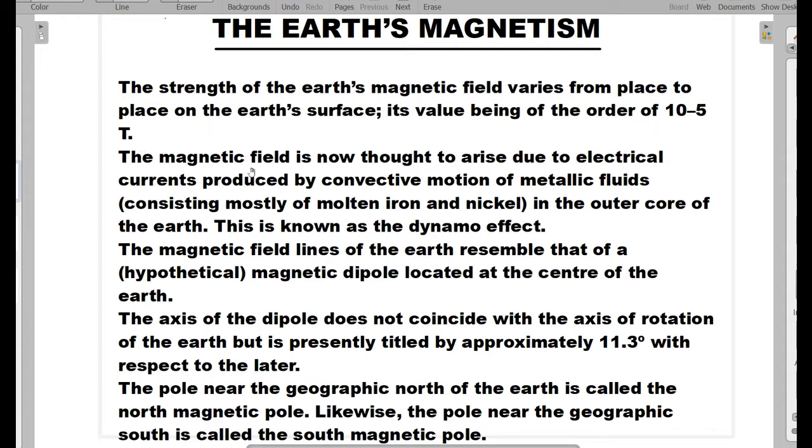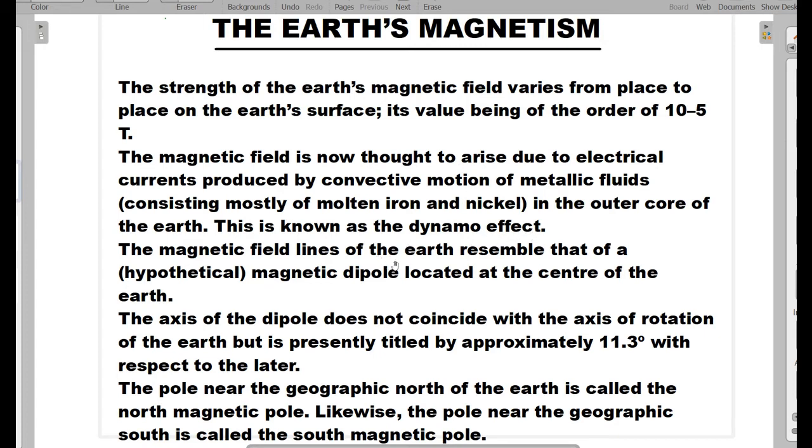The magnetic field is now thought to arise due to electrical currents produced by convective motion of metallic fluids in the outer core of the Earth. The outer core consists mostly of molten iron and nickel, and this phenomenon is known as the dynamo effect. The magnetic field arises due to the convective motion of the metallic fluids in the outer core of the Earth. This phenomenon is called the dynamo effect.